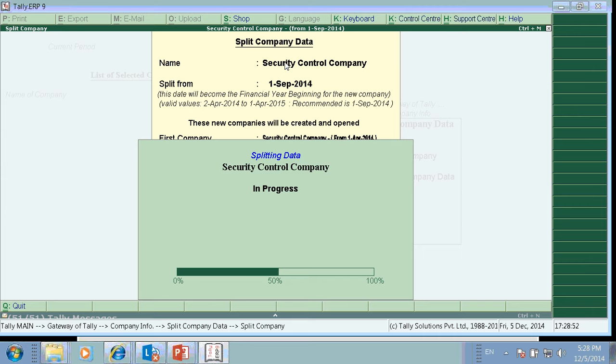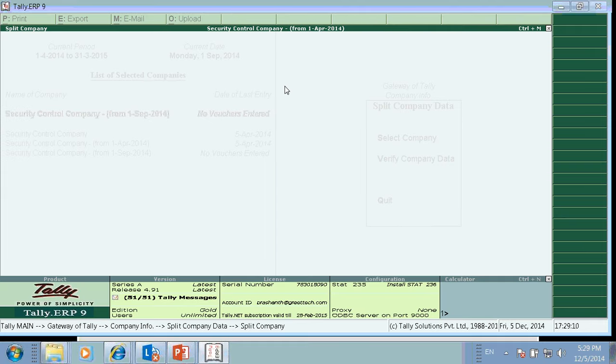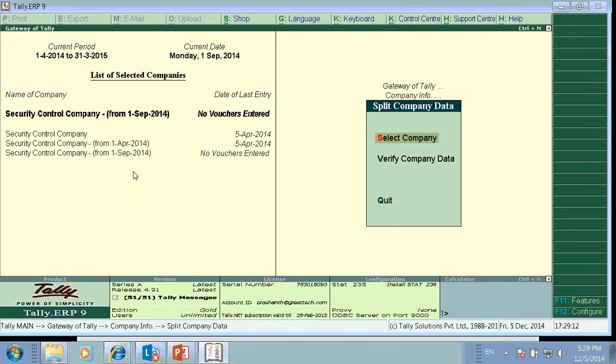When you split the company, your parent company will remain as it is. Two new companies will get created with existing data. That is, as you have given a split from 1st September 2014, from 1st April to 31st August 2014, a company will be created with existing data. From 1st September 2014, a new company will be created.